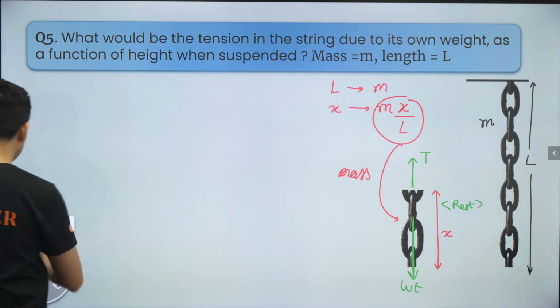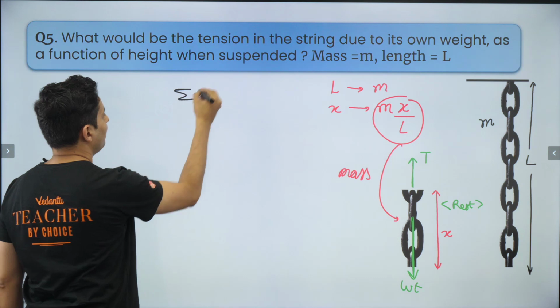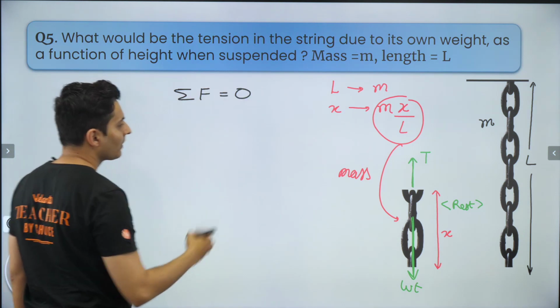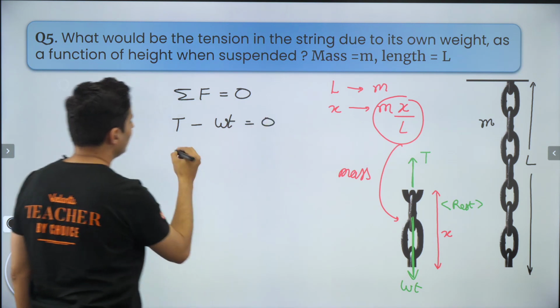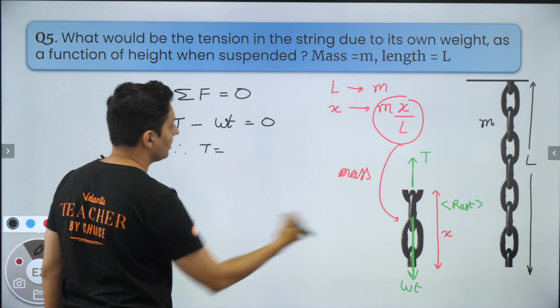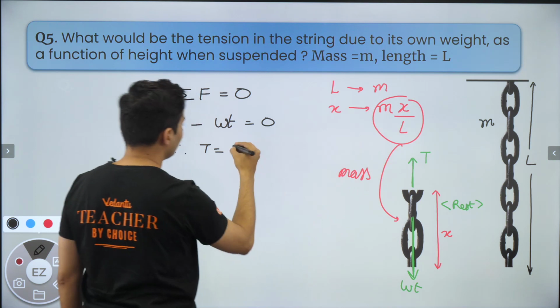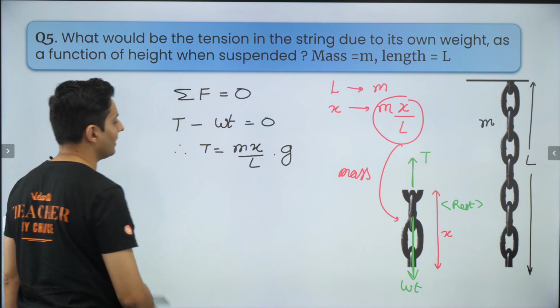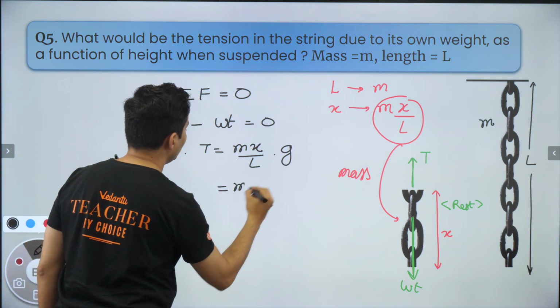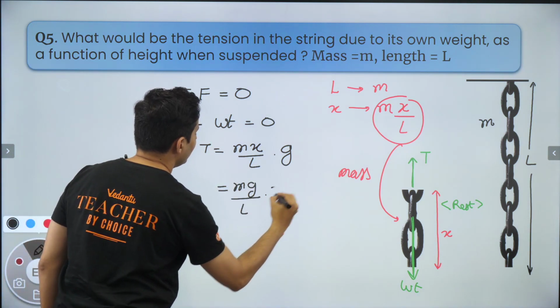So it is at rest, hence net force should be 0, hence tension minus weight should be 0, therefore tension should be equal to the weight. And what is the weight? Mass, which is mx by L, into g, and that is the answer. If you want to write it a little bit more neatly, it will be mg by L into x.